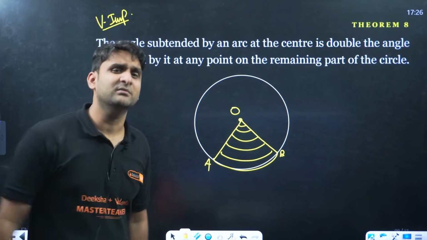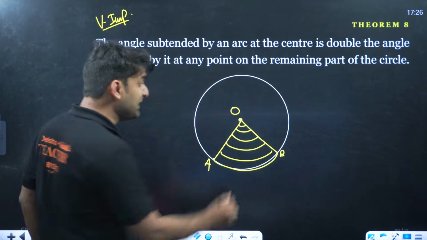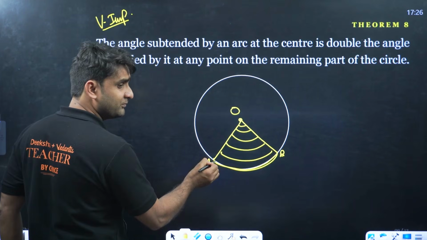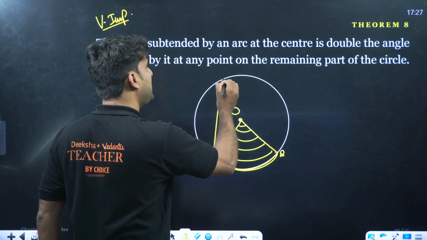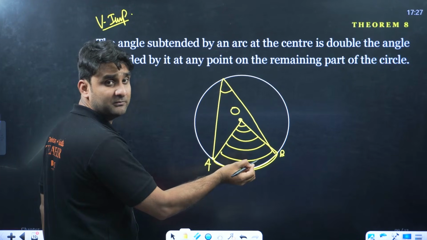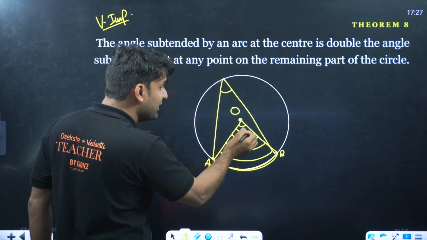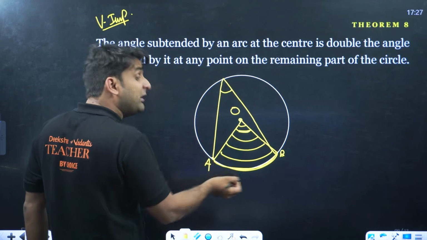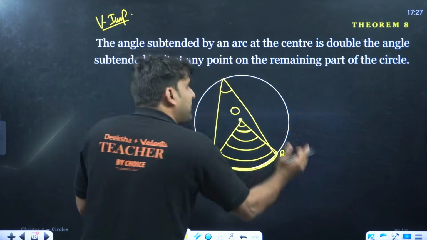Arc is an angle. So the angle subtended by this arc, taking again the same points A and B, if we make one more angle somewhere in the remaining part of the circle, this theorem says that the angle subtended by this arc will be double the angle subtended by the same points but in the remaining part of the circle.